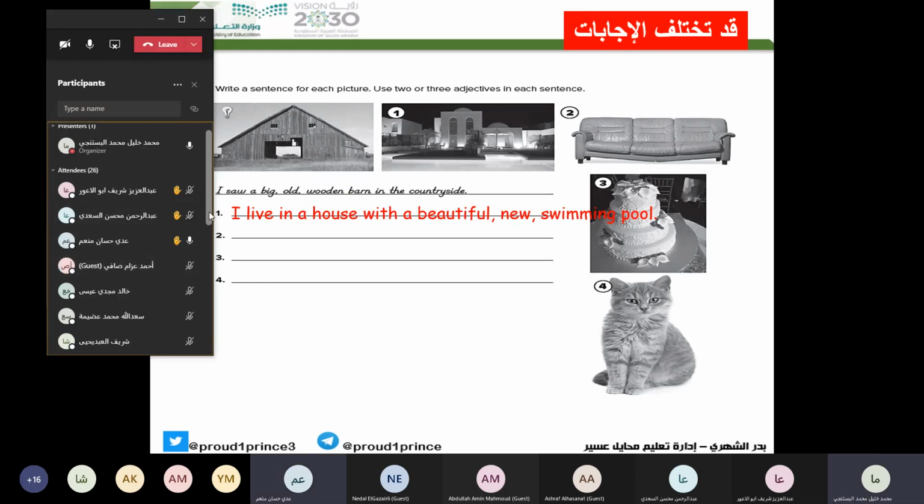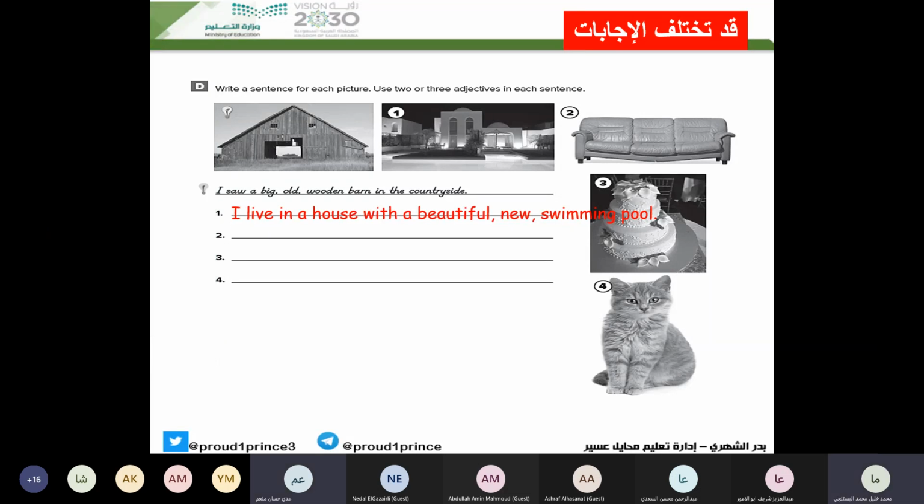"I saw a comfort big leather sofa." Good. Look here at the example: I have an ugly old leather couch. Again, it is an example. You can write a different sentence. Next.